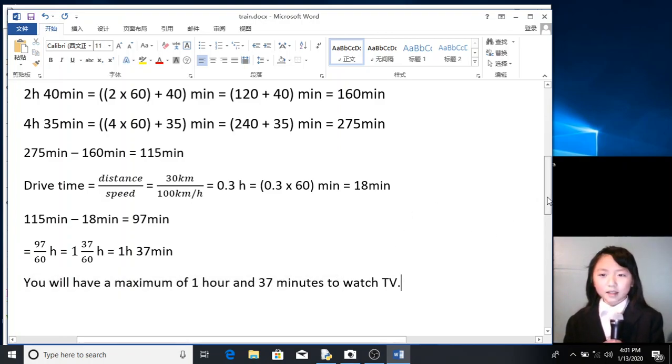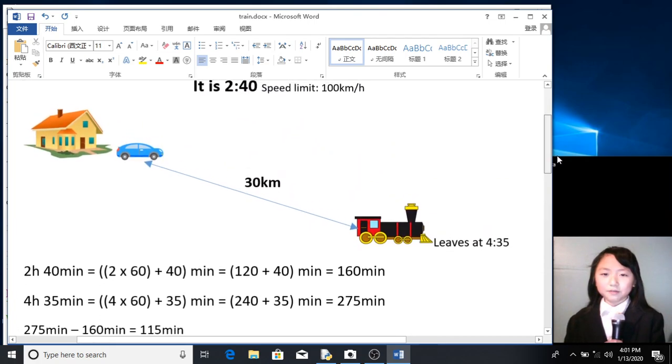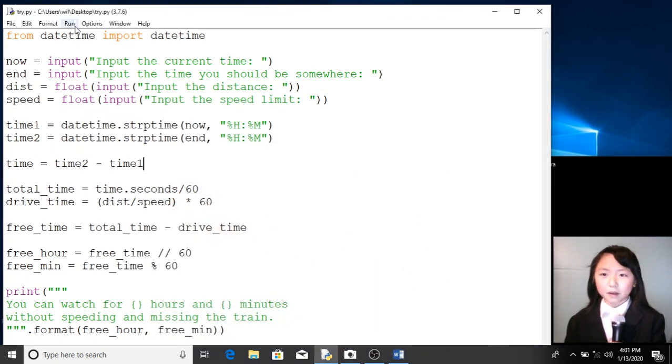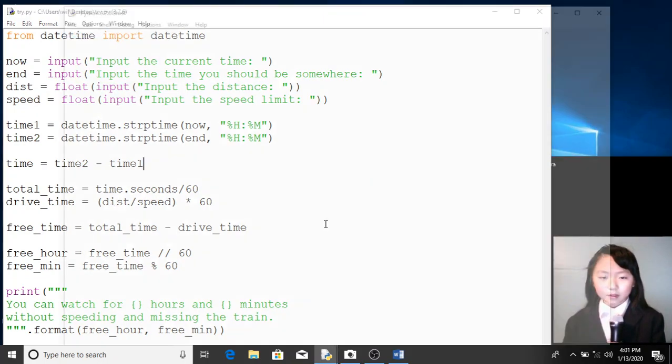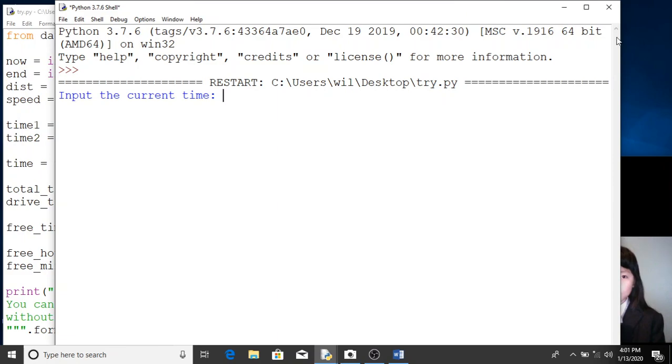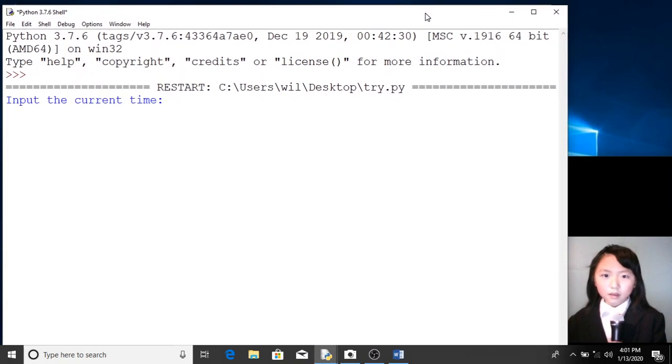This is a lot of math you should do. Now, with this Python program, we can simply input everything we need. So, input the current time.